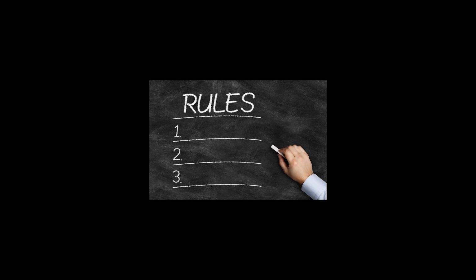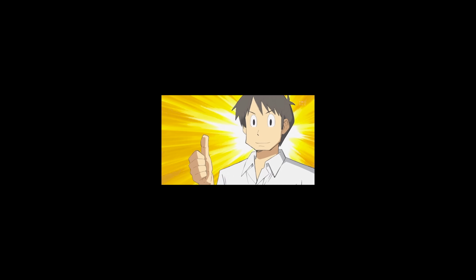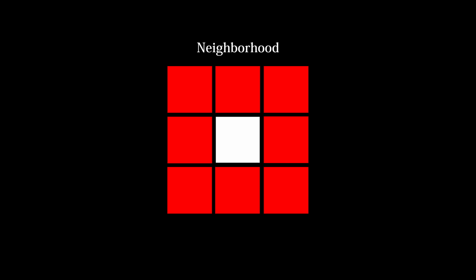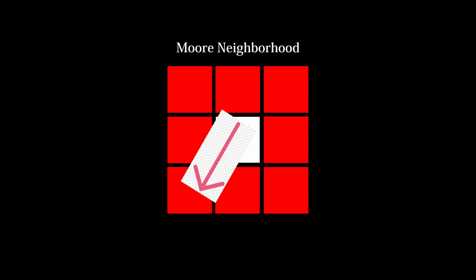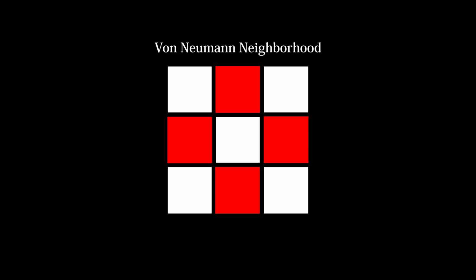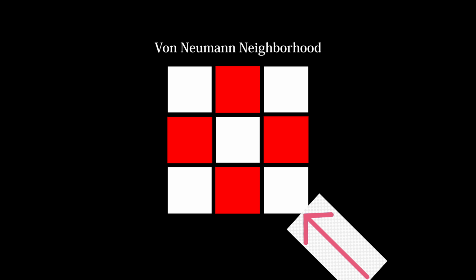The problem with our automaton is that there isn't much data to work with. Any cell can have up to 8 active neighbors, which isn't a lot, so our rules are very sensitive to even mild changes, causing massive overgrowth, seizure-inducing oscillations, or instant death. If we checked a greater range of neighbors, then hopefully we can find cooler rule sets. The set of neighbors that our automaton checks is called the neighborhood. Our current setup is a Moore neighborhood, where each cell has 8 neighbors, but there's lots of others, such as the von Neumann neighborhood, which doesn't include diagonals.